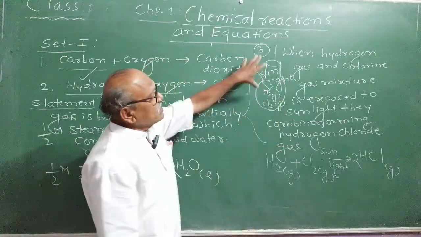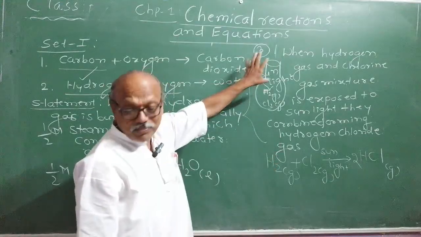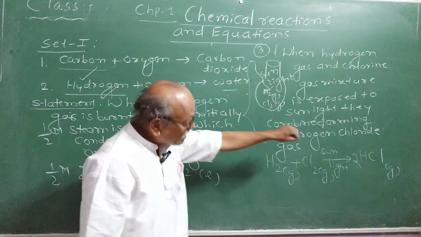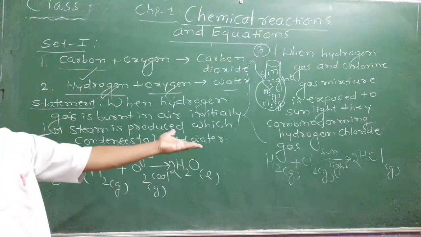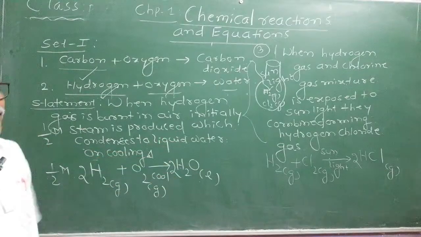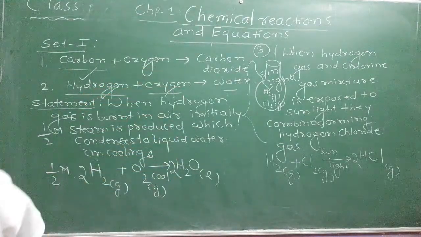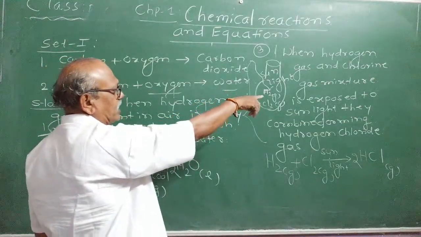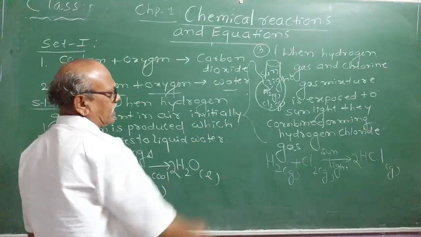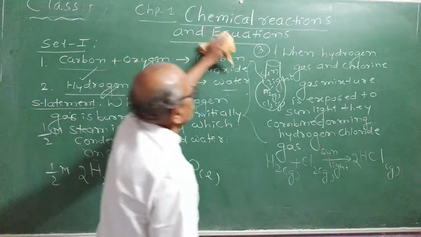The chemistry is not only writing the equation and balancing, you have to mention the proper conditions under which that reaction takes place. How do you prepare hydrogen chloride starting from hydrogen and chlorine? The statement must be like this. When hydrogen gas and chlorine gas mixture is exposed to sunlight, they combine, forming hydrogen chloride. That should be your answer.